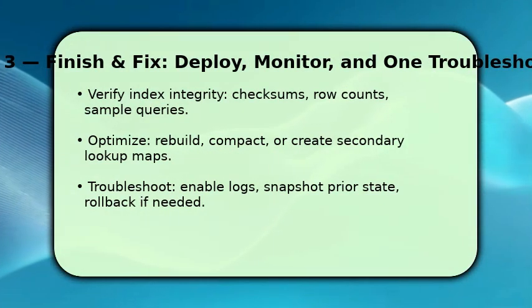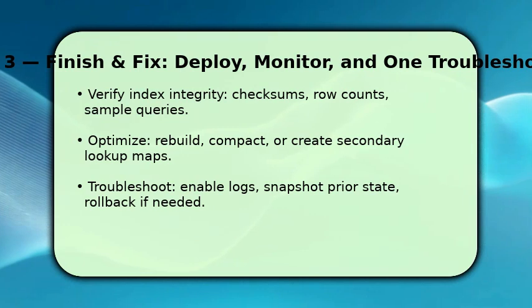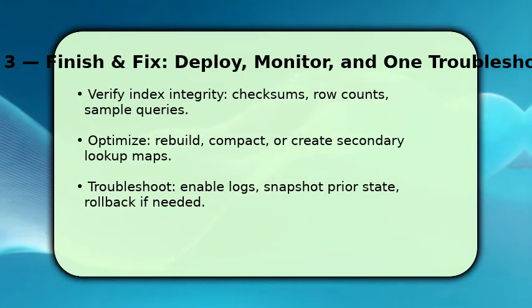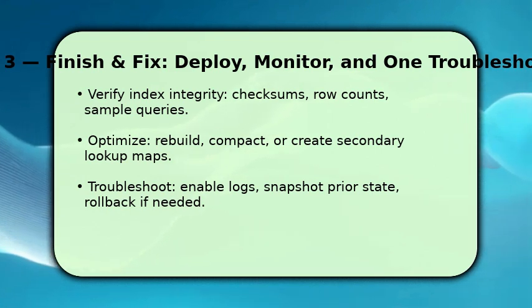You finish by validating the index. Run checksum and row count checks, and execute representative queries to confirm results match expectations. Then optimize: compact storage, create secondary lookup maps, or build caches for hot queries to improve latency.